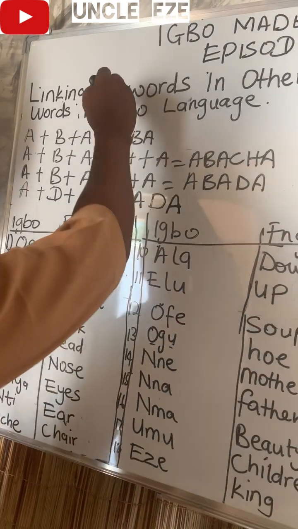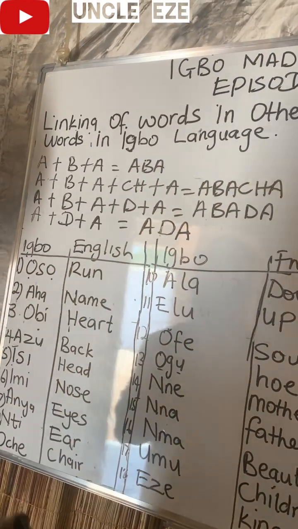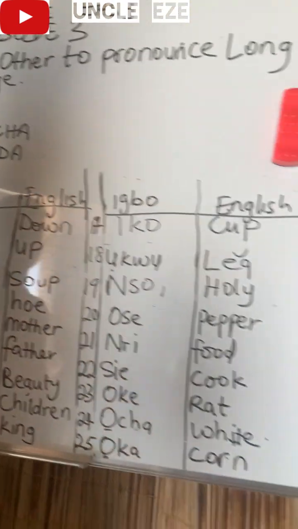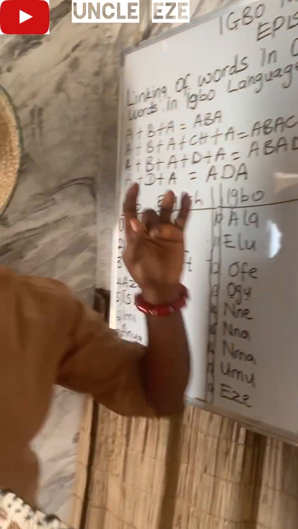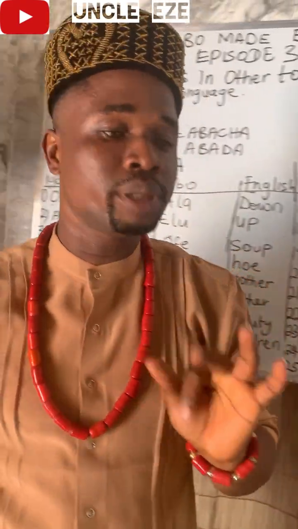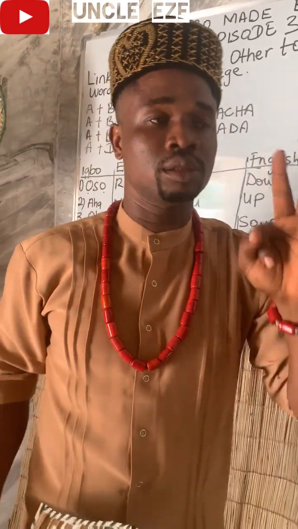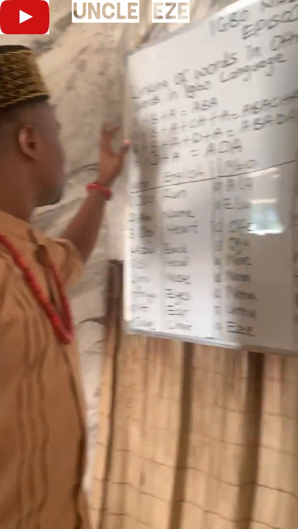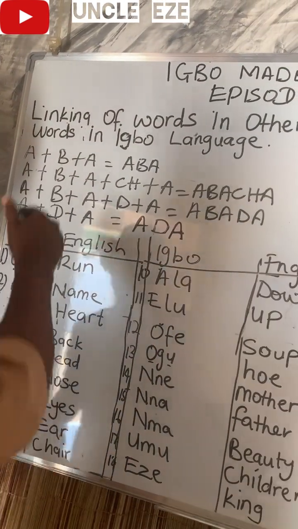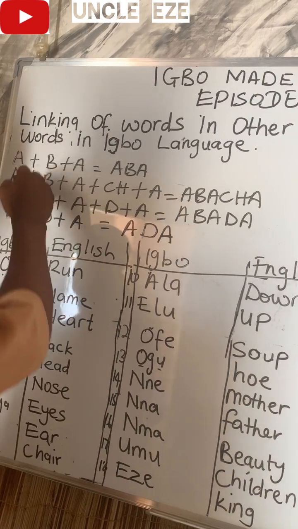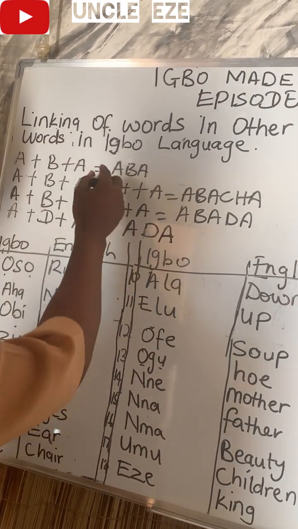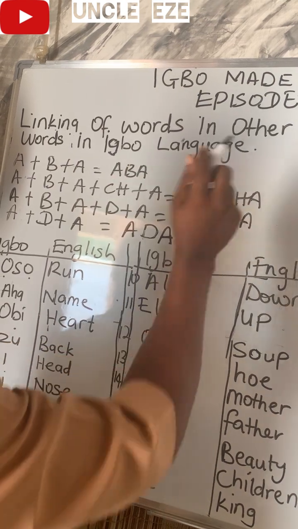Looking at this, I want us to do it as if we are solving mathematics, to be able to form words using the sounds a, b, ch, d, e. Number one, we have a plus b plus a equal to Aba.